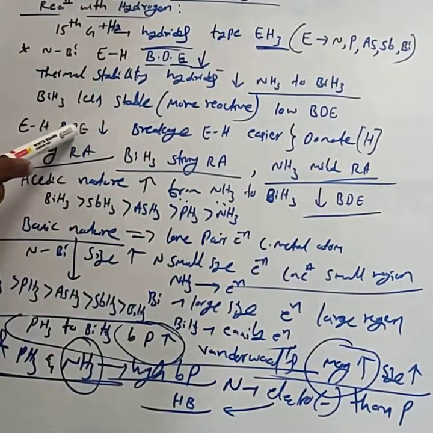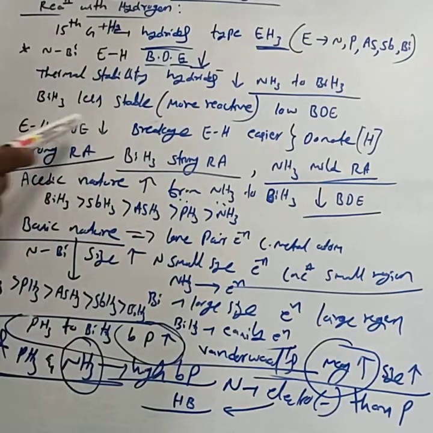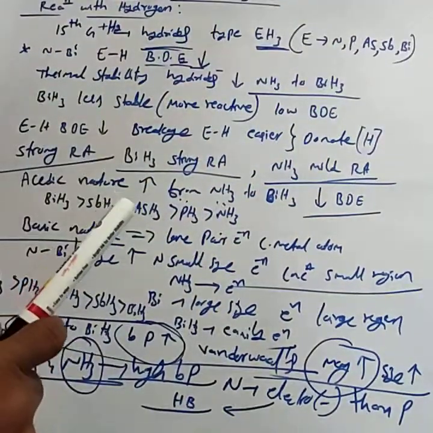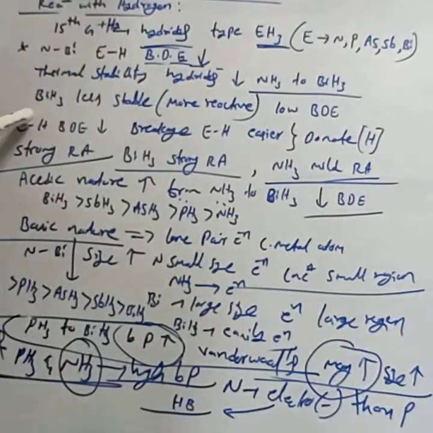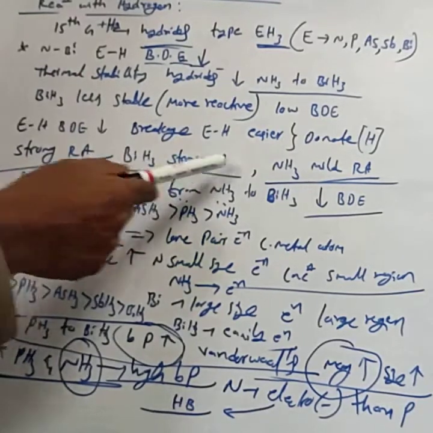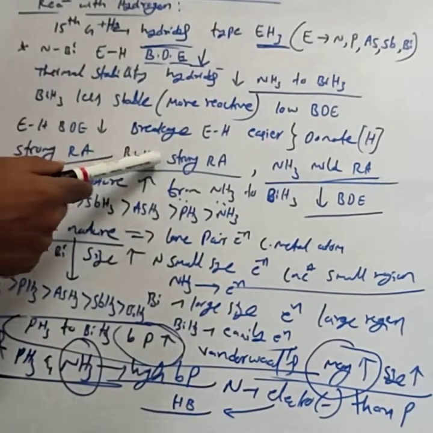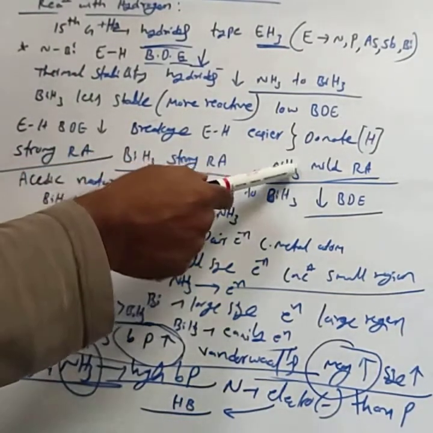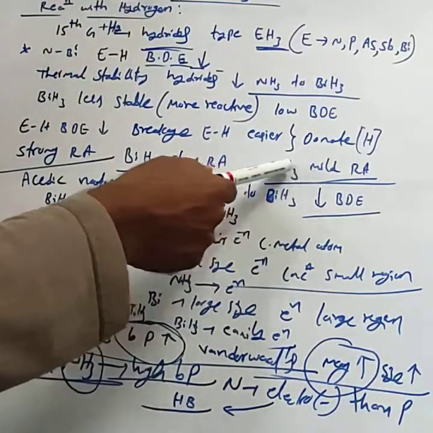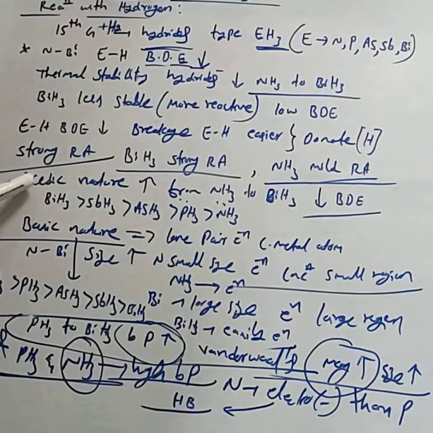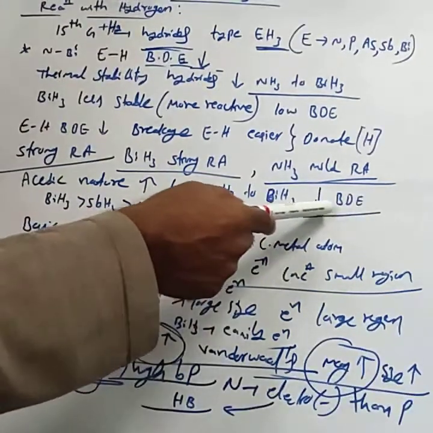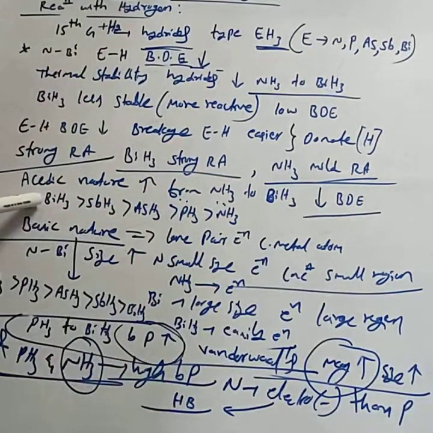Due to the decrease in the bond dissociation enthalpy of the E-H bond, breakage of the E-H bond becomes easier. Hence, they can easily donate hydrogen, so the hydrides behave as strong reducing agents. BiH3 is a strong reducing agent because it has low bond dissociation enthalpy. NH3 is a mild reducing agent because of its high bond dissociation enthalpy. Acidic nature increases from NH3 to BiH3 because bond dissociation enthalpy decreases. This is the acidic nature order.